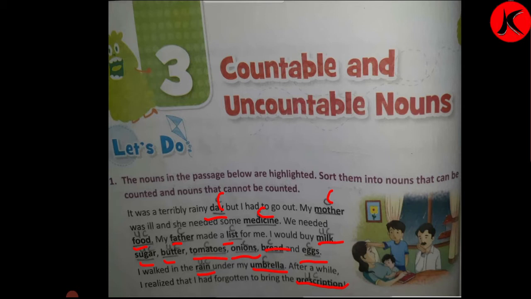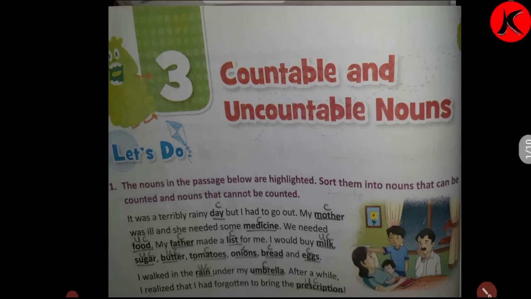It must be many. So dear children, this is the exercise of countable and uncountable we have done. We'll read once again. It was a terribly rainy day, but I had to go out. My mother was ill and she needed some medicine. We needed food. My father made a list for me. I would buy milk, sugar, butter, tomatoes, onions, bread, and eggs. I walked in the rain under my umbrella. After a while, I realized that I had forgotten to bring the prescription.